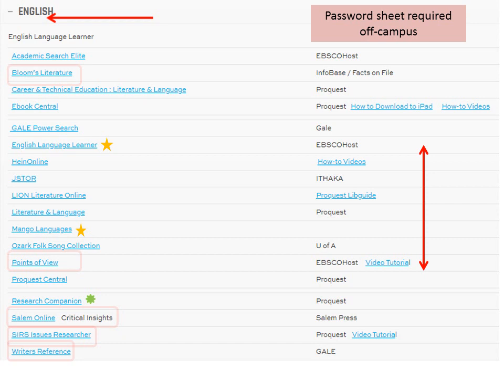To discover both sides of the story or debate, look to the SIRS Issues Researcher and Points of View databases to research current issues. Begin your literature writing assignment by learning about the authors and their notable works in Writer's Reference and Bloom's Literature. Harold Bloom is a renowned editor of literary criticism. Then look to Salem Press for criticisms by themes such as dystopia or Southern Gothic literature.